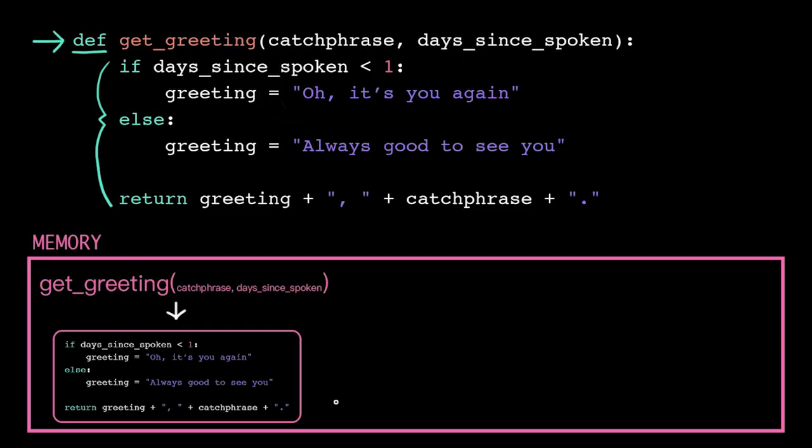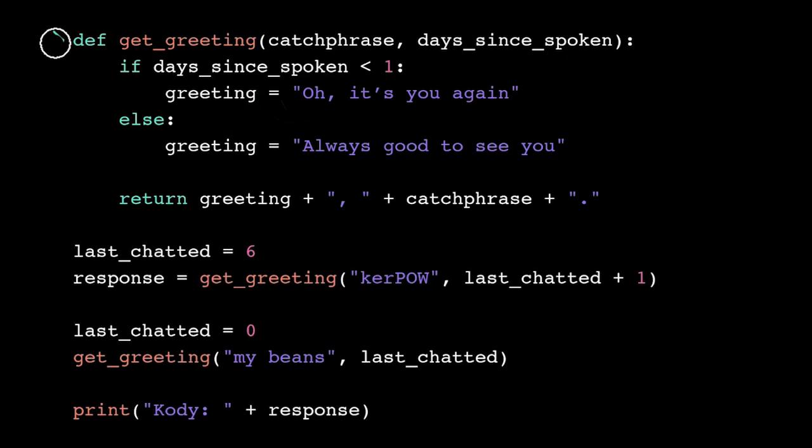Effectively, the computer has just learned a new task named getGreeting. Note, however, that the computer does not yet execute any of these lines of code. It's just learning the new task right now, not doing it. When it's done learning, it skips to the next line of code after the function definition. Remember that Python's all about that indentation, so these lines of code are all part of the function body since they're indented over from the function header.